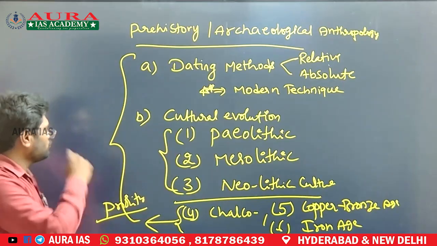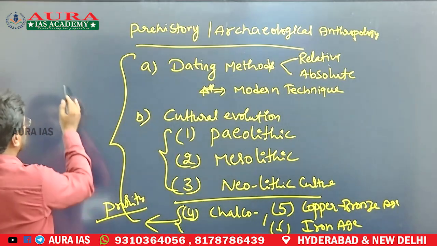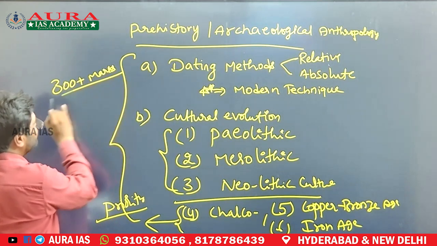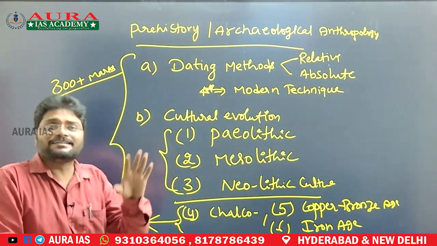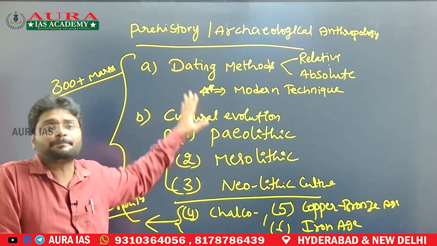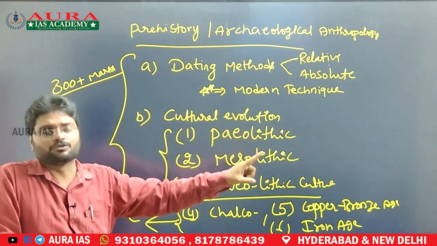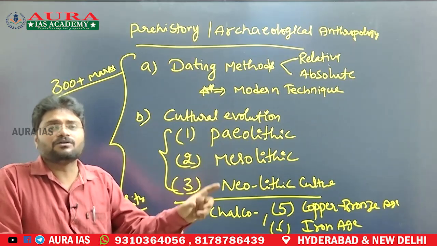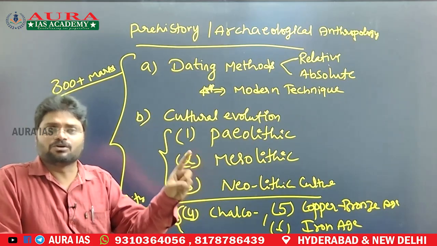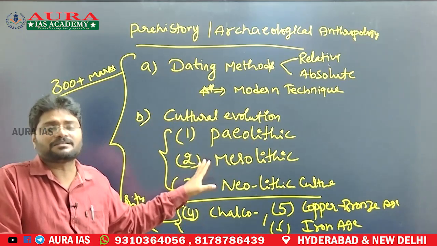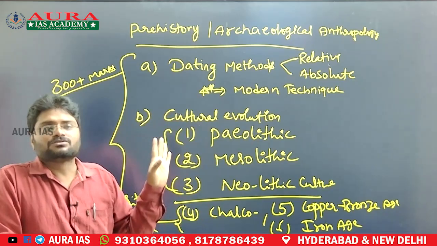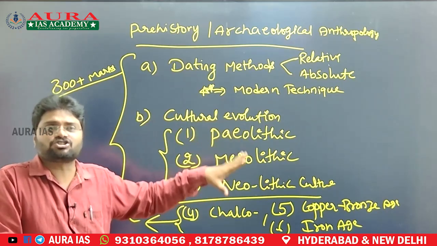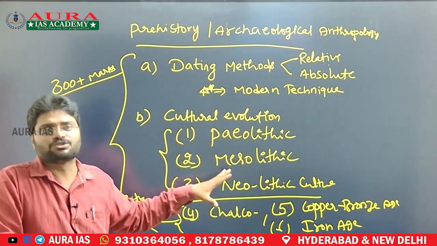Okay, majority. If you follow this kind of sequence, obviously you will reach 300 plus marks. I am saying that you don't read priority 2 first. First finish priority 1, then read priority 2, because time is very less. If you study non-important chapters thoroughly and omit the important chapters, you will pay the price. So for the first 50 days, heavily study the priority 1 chapters, and for the last 1 month focus on the priority 2 chapters.